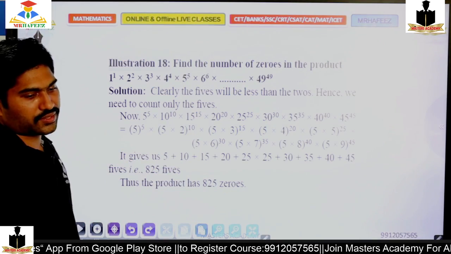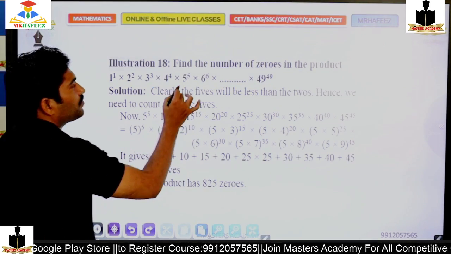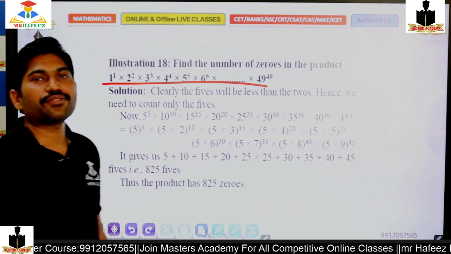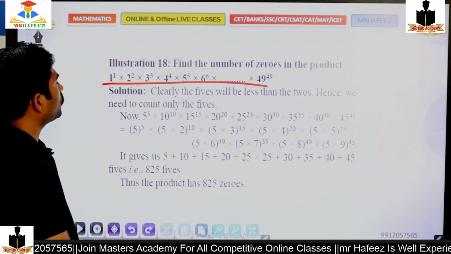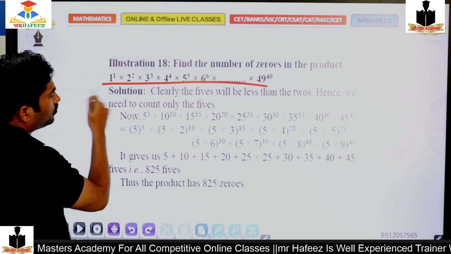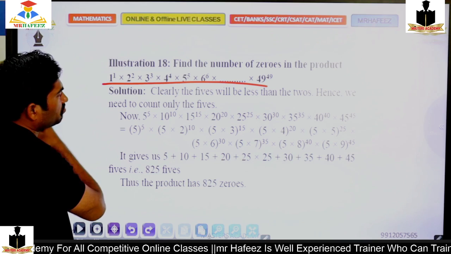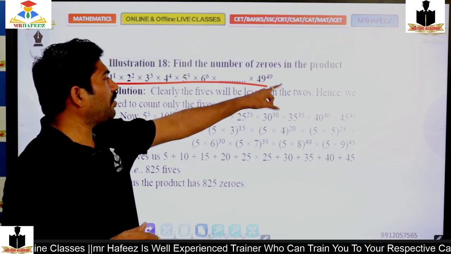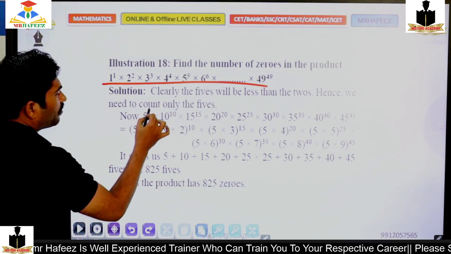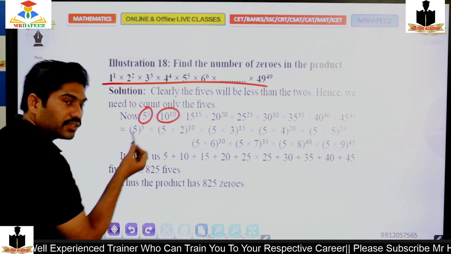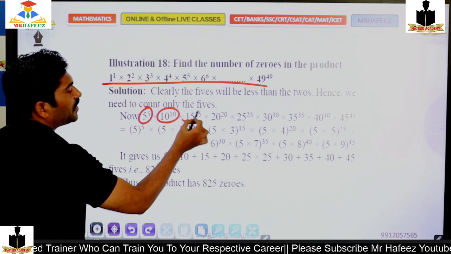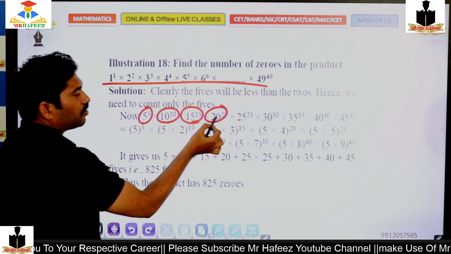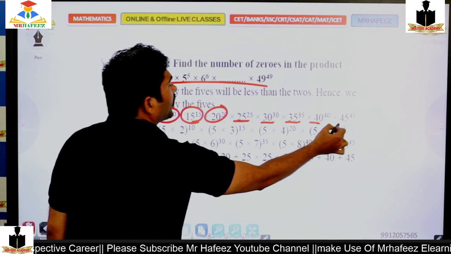So next. Find the number of zeros in a product. It would be better to try to find the number of 5s. So 1 it's okay, 2 square it's okay, 3 cube it's okay. Clearly it's 49 power 49, right? So 5 power 5. In 10 I will get 5. In 15 I will get 5. So these are all multiples of 5: 5, 10, 15, 20, 25, 30, 35, 40 and 45.